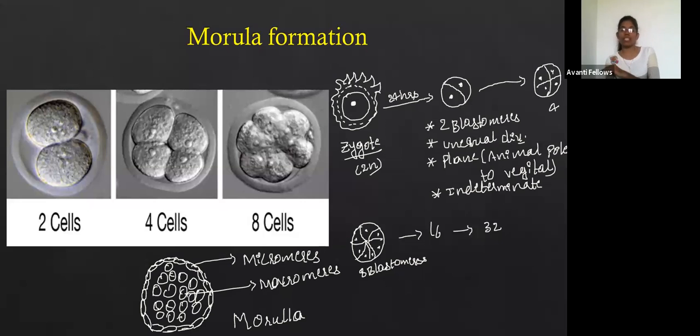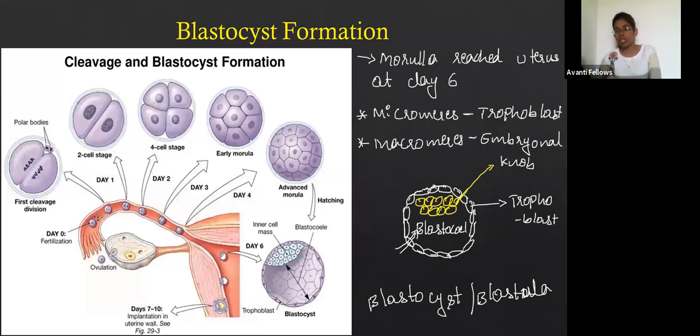While dividing the zygote and forming the morula stage, at that time itself, while dividing, this morula starts to move, and at the end of the morula stage, it is going to reach the uterus.